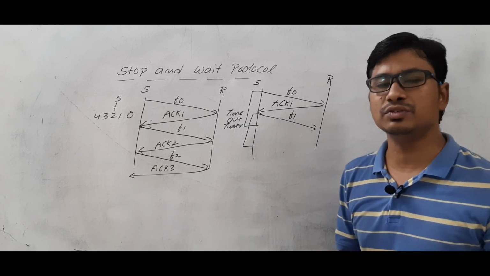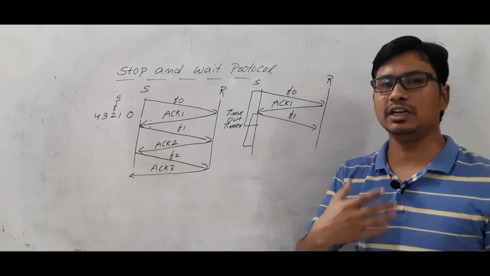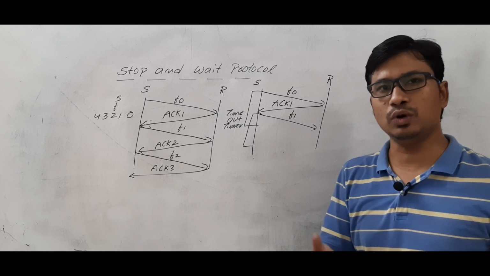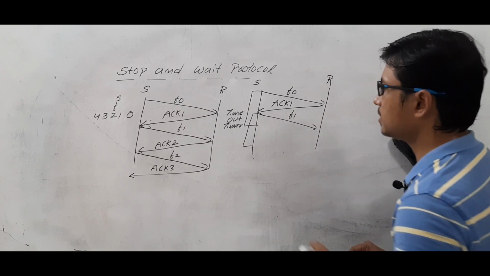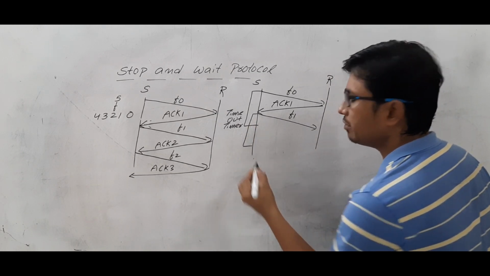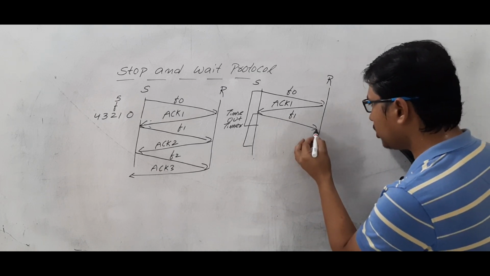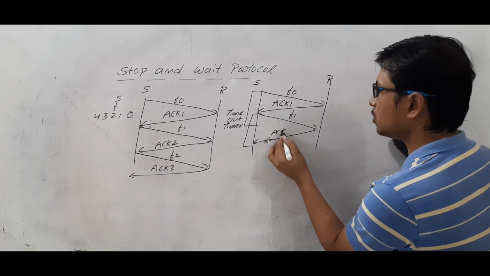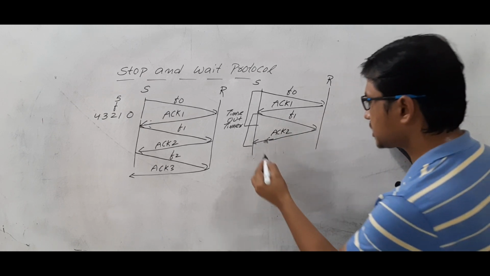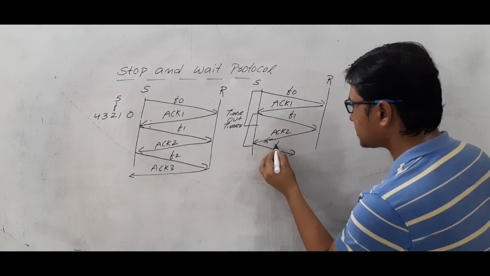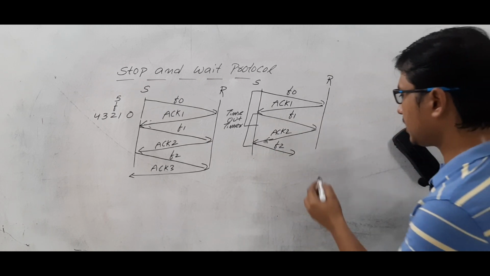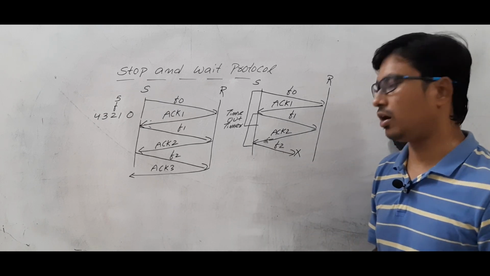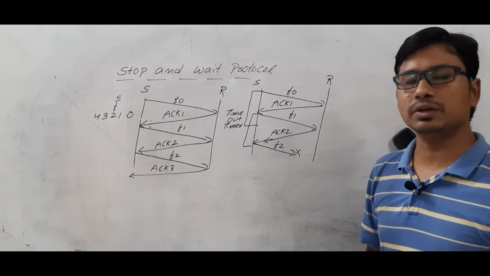See, don't get confused if I use frame or packet. Generally we say packet, but when it comes to the data link layer, we should use the word frame. So again for this frame, we will keep a timeout timer. If the acknowledgement comes within this time, then it is okay. Then we will send the next frame. Now let's take that while sending frame 2, because of some problem, the packet is dropped in the network or the packet has not been delivered to the receiver.